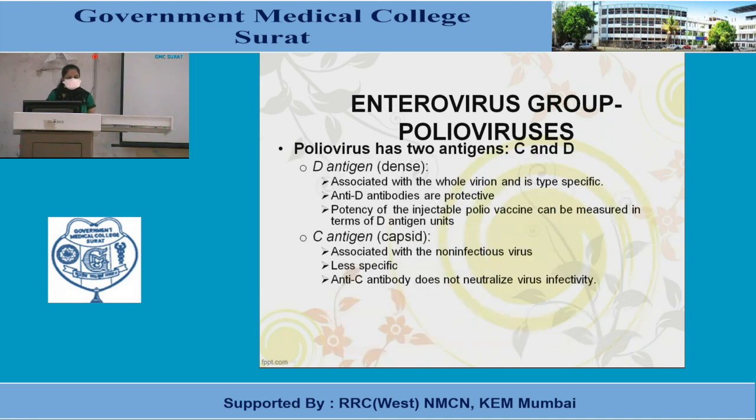Poliovirus has 2 antigens, C and D. The D antigen, which is dense, is associated with the whole virion and is type specific. Anti-D antibodies are protective, and the potency of the injectable polio vaccine can be measured in terms of D antigen units. Second is the C antigen, which is the capsid, associated with the non-infectious virus. It is less specific and anti-C antibody does not neutralize the virus infectivity.